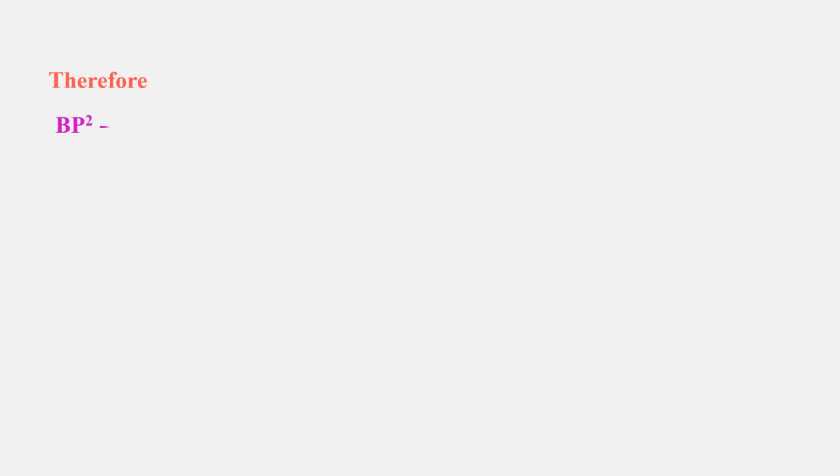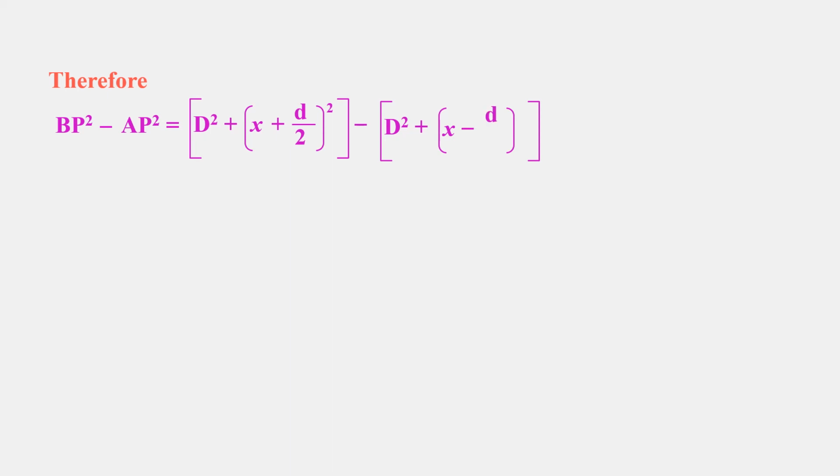Therefore, BP square minus AP square is equal to (D square plus (x plus d by 2) square) minus (D square plus (x minus d by 2) square). So (BP minus AP) into (BP plus AP), because the above equation is in the form of A square minus B square.